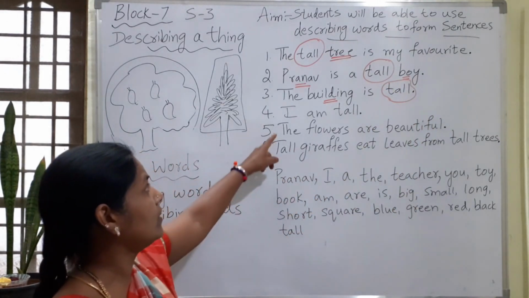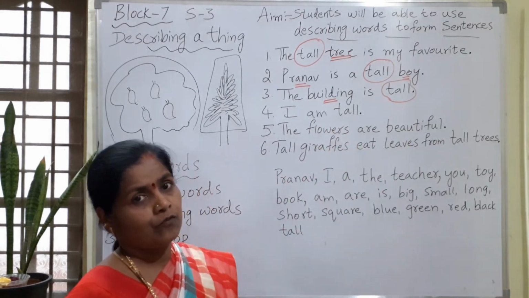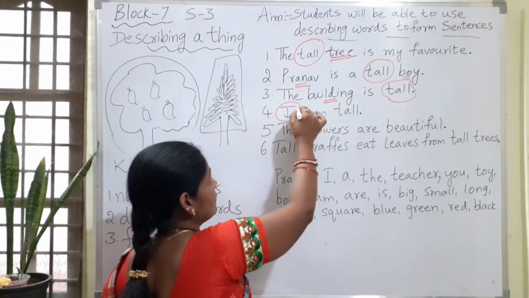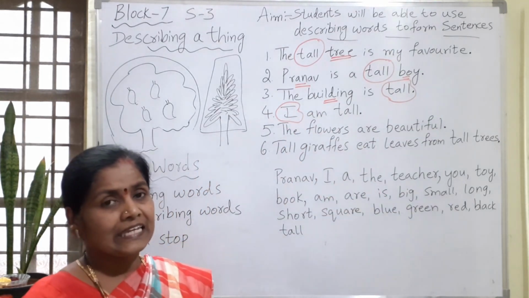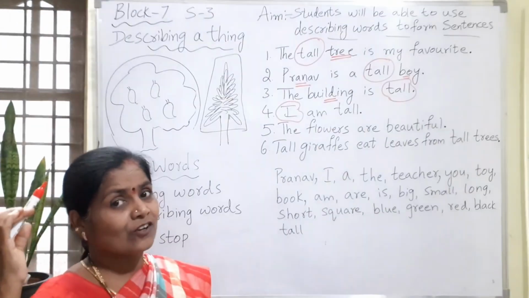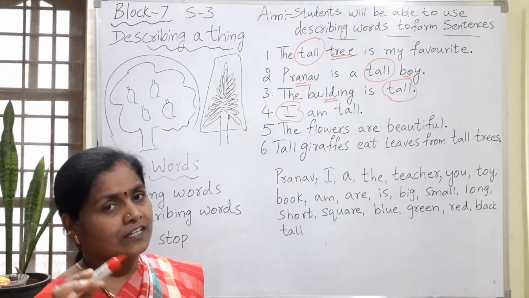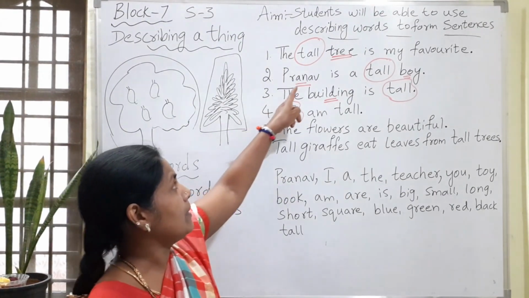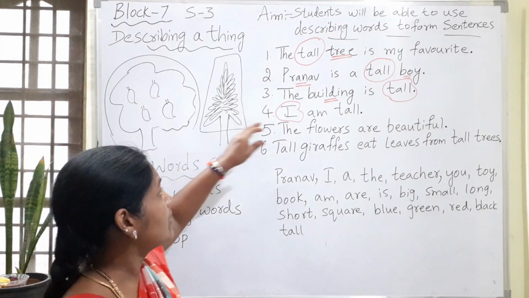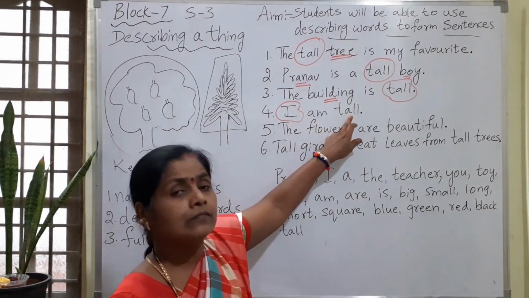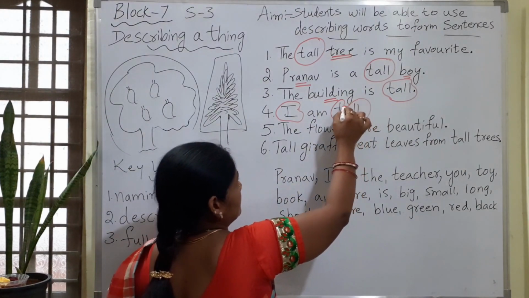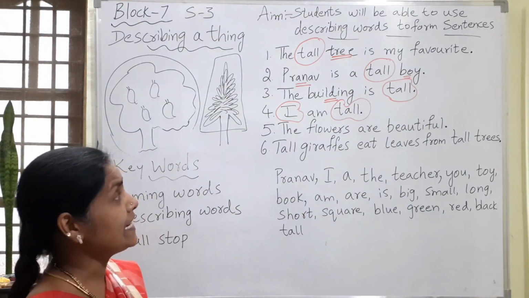Now here, I am tall. What is the naming word here? We don't have any naming word, but instead of a naming word, we will use some other words like he, she, we, our. What do we call them? Earlier we have learnt this. They are called pronouns. So we may use the naming words or the pronouns to make the sentence. So what is the sentence here? I am tall. What is the describing word again here? It is tall.